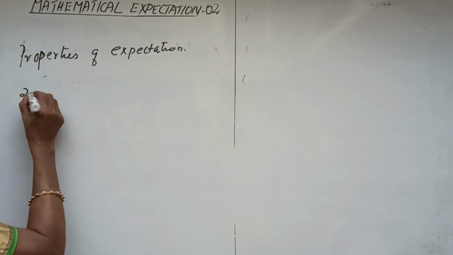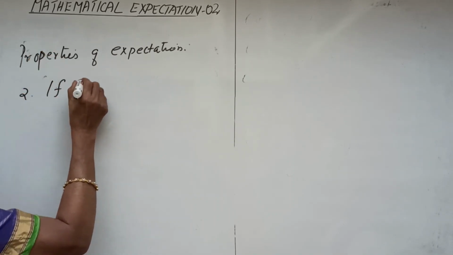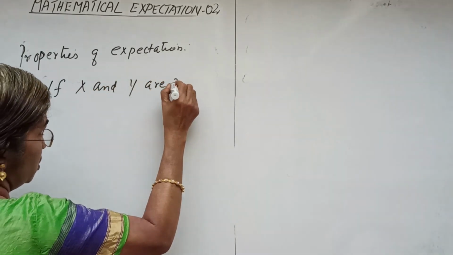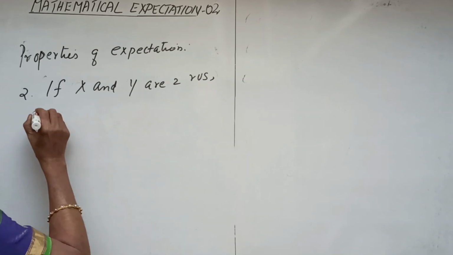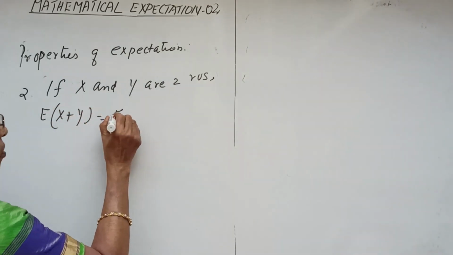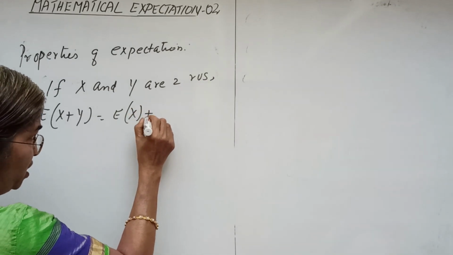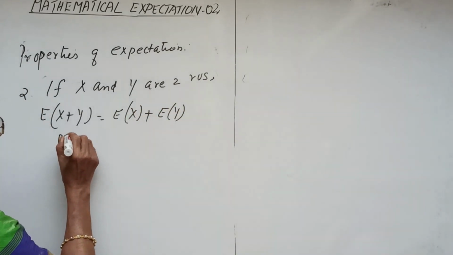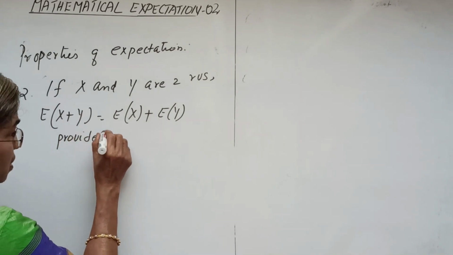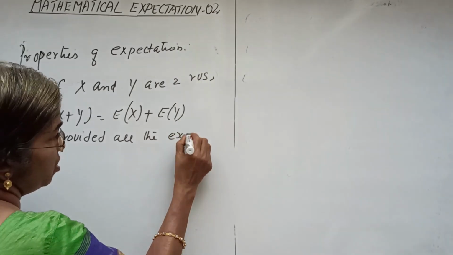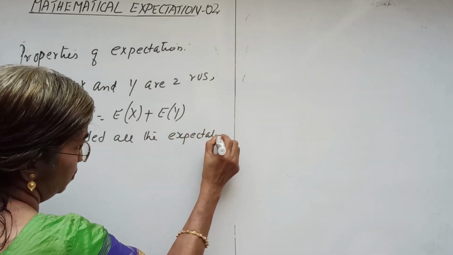Expectation property number 2: if x and y are two random variables, then the expectation of x plus y equals the expectation of x plus the expectation of y, provided all the expectations exist.